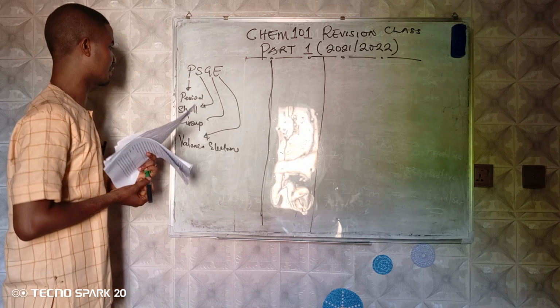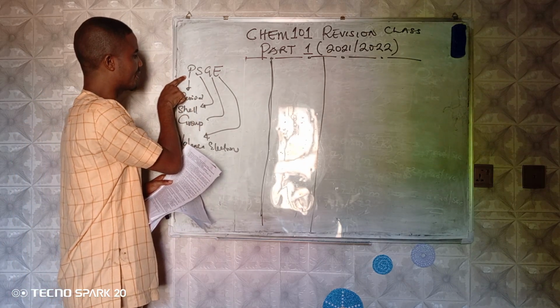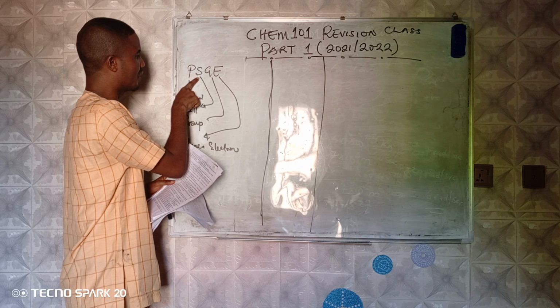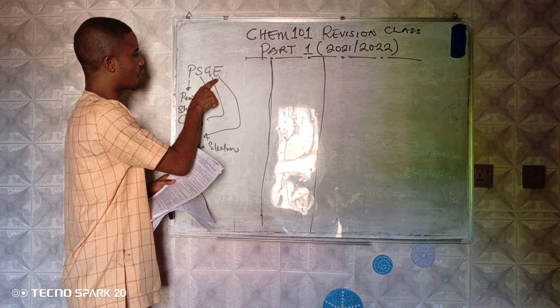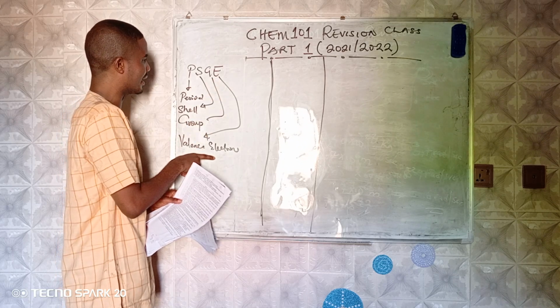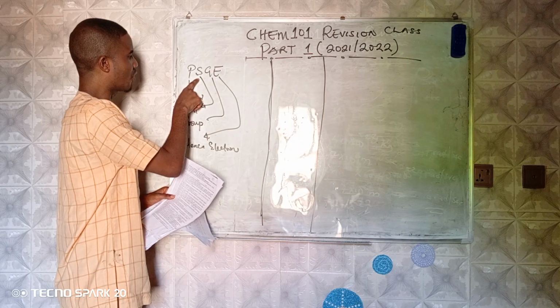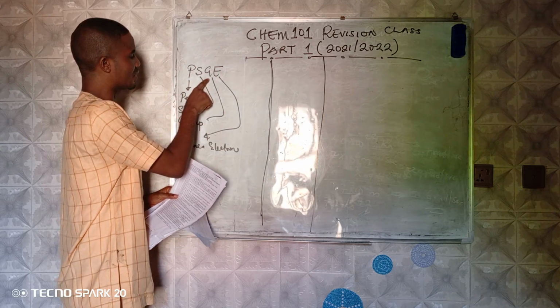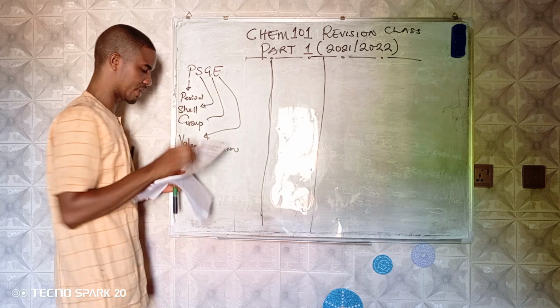So what I do here is I say elements that belong to the same period will have the same number of shells, and elements that belong to the same group will have the same number of electrons in their outermost shell, or you call it the same number of valence electrons. I repeat, elements that belong to the same period will have the same number of shells, and elements that belong to the same group will have the same number of electrons in their outermost shell.